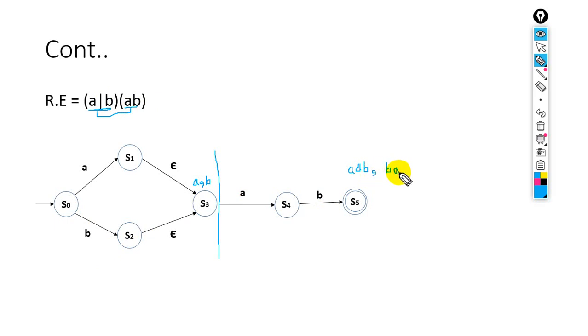So this will be the result of AB, and it will be accepted on this final state. Okay, look at this.